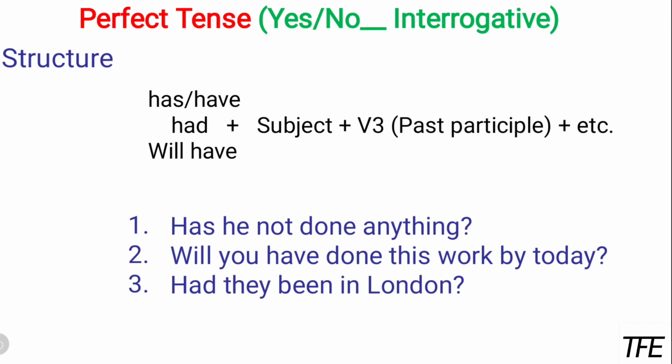So the third example is, had they been in London? Here you can see "had they been in London". It means that they were living in London, but we are not clear when. So we asked, had they been in London?